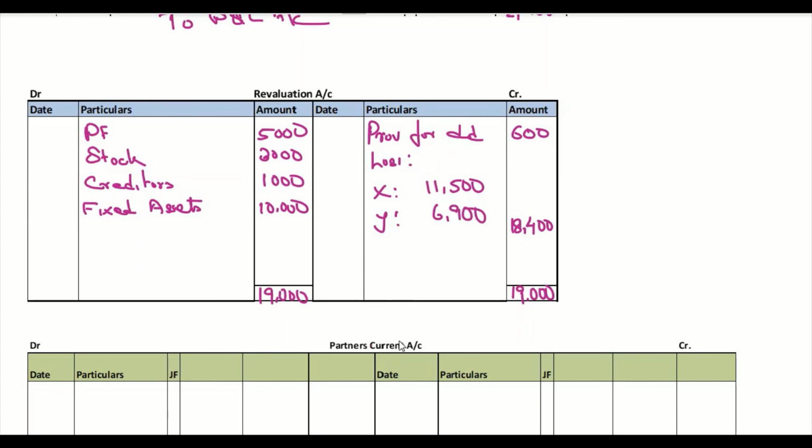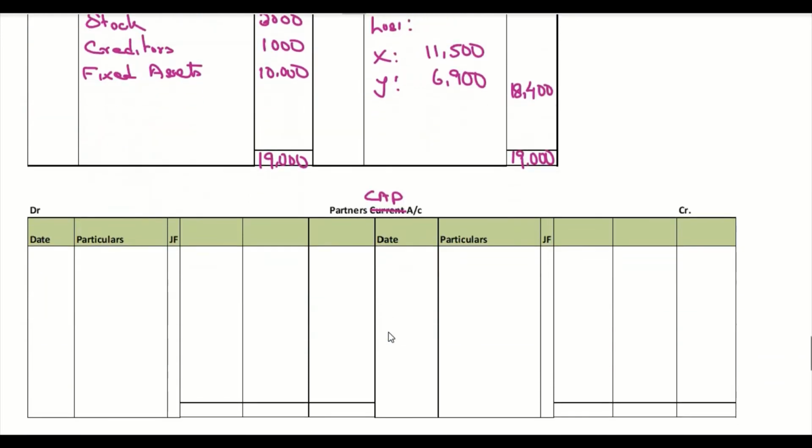Now we need to prepare partners' capital account. The original balance of each partner is taken from the original balance sheet, for X, Y and Z. Original balance is 70,000 and 31,000.